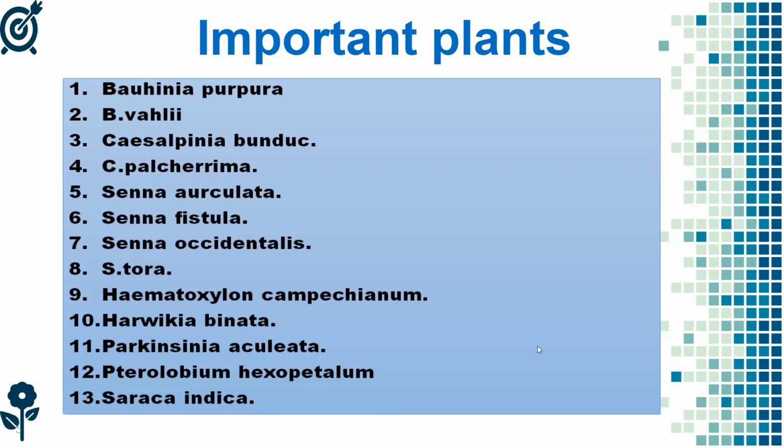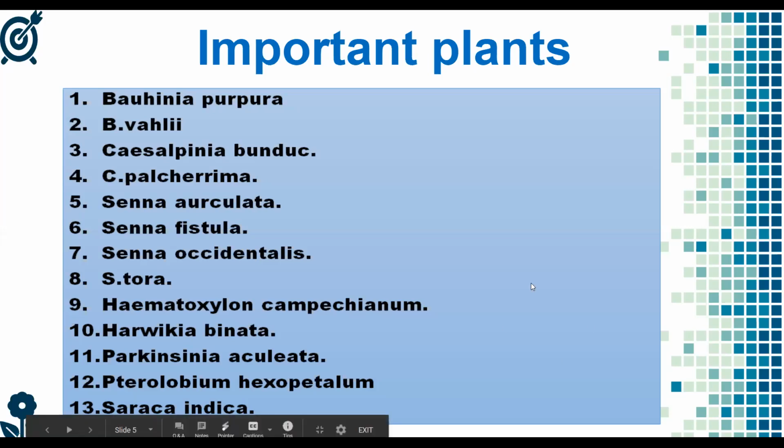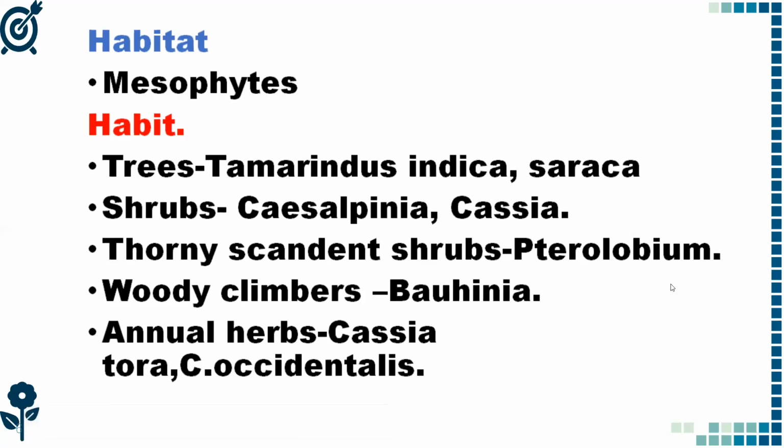And students, once we go to the habit and habitat, the maximum number of plants are mesophytic in nature.